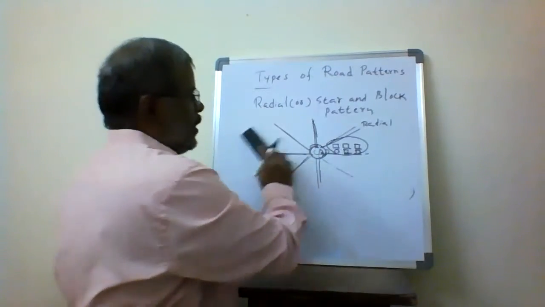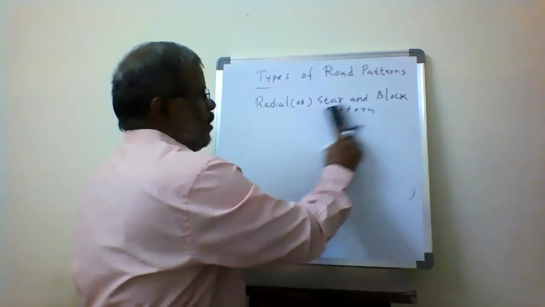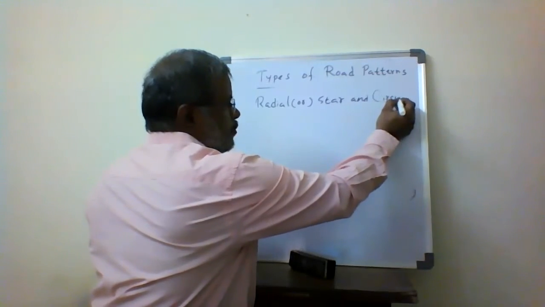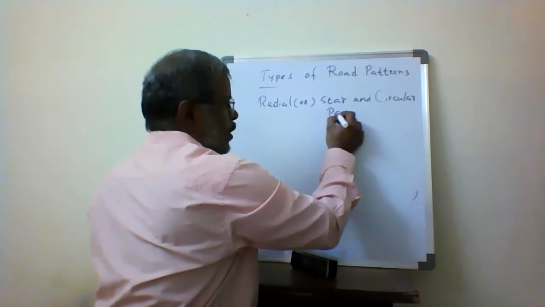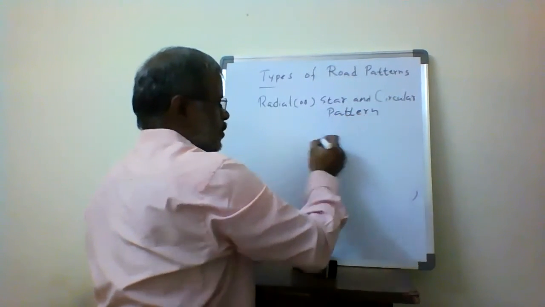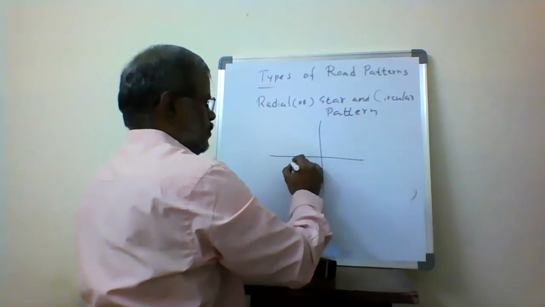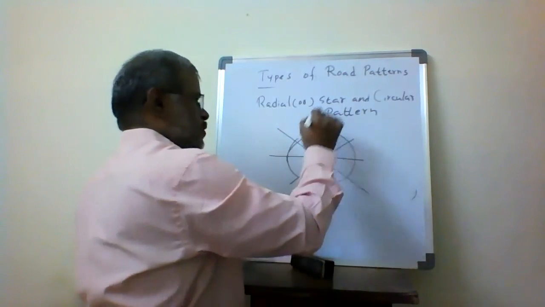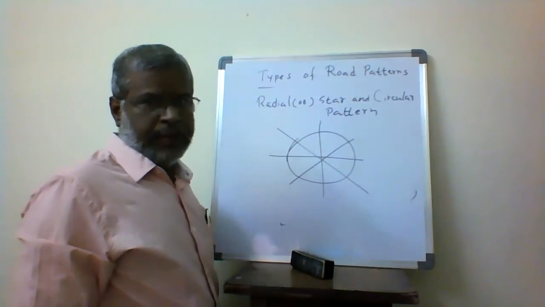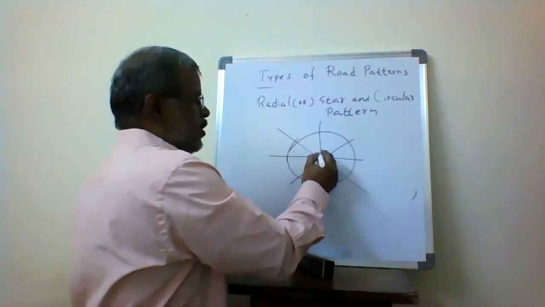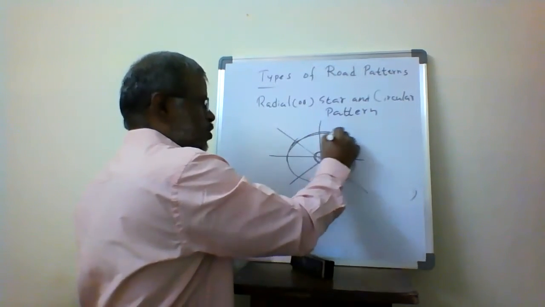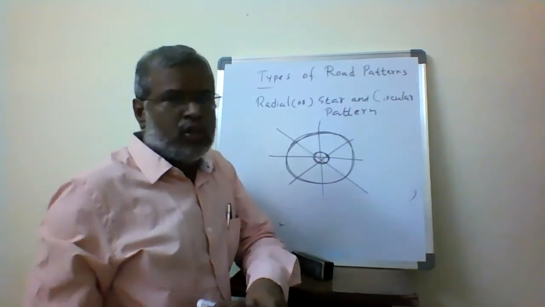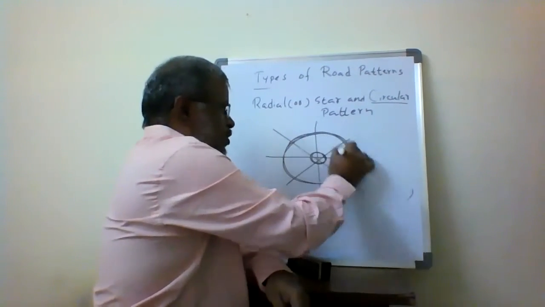The next one is called the radial, star and circular pattern. Now this is the circular pattern. How is it provided? This is the central area. These are called circular routes, which are also provided. That's for the radial, star and circular pattern. This is the circular pattern.